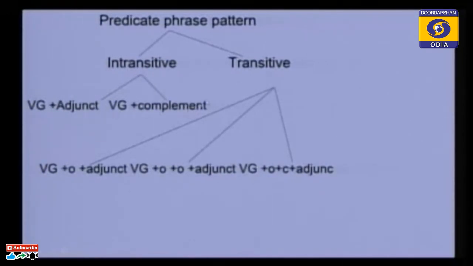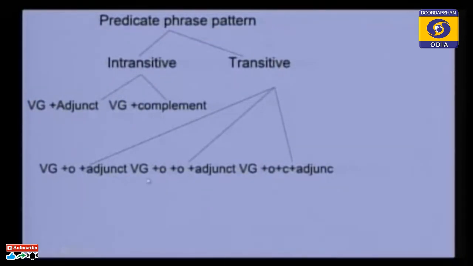But please come to the transitive pattern. Here we have a verbal group and also adjunct, and also verbal group plus object, O for object, and also adjunct.